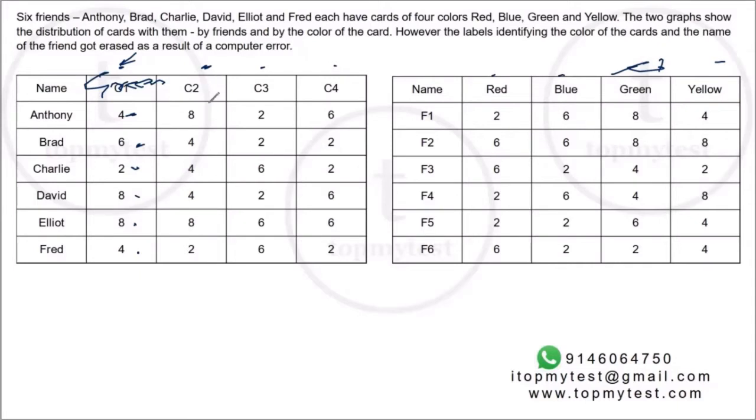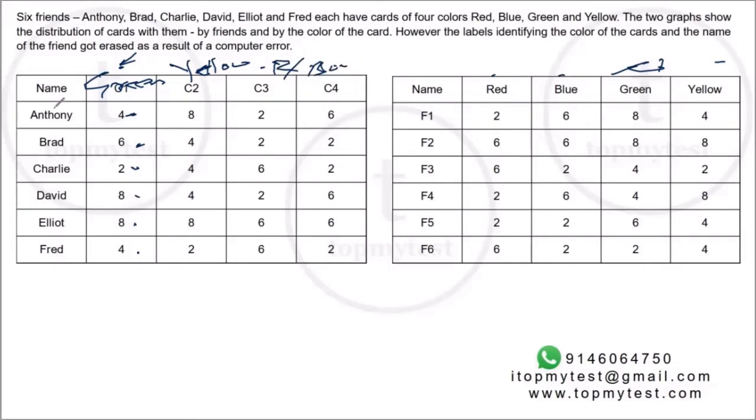Now let's look at color 2. Color 2 has 2 8s, 3 4s, and a 2. It's only possible with yellow because blue and red do not have any 8s in it. So color 2 has to be yellow. Now what about color 3 and color 4? If you look at color 3, there are 3 2s and 3 6s. And color 4 also has 3 2s and 3 6s. So color 3 and color 4 can be red or blue.